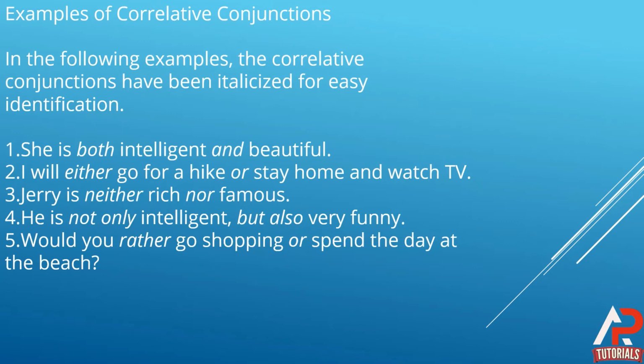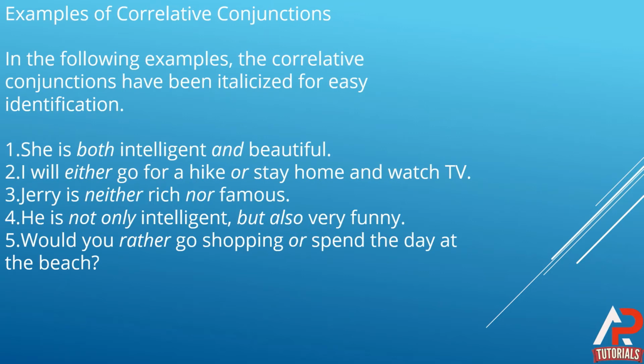So the third example is Jerry is neither rich nor famous. You can see every time we use either and or together, and neither and nor together. You will not see that only either is used somewhere or only or is used somewhere, and you'll also not see that only neither is used somewhere and only nor is used somewhere.